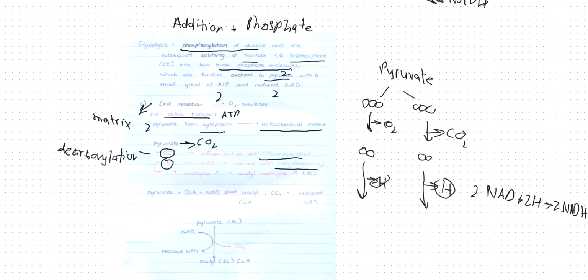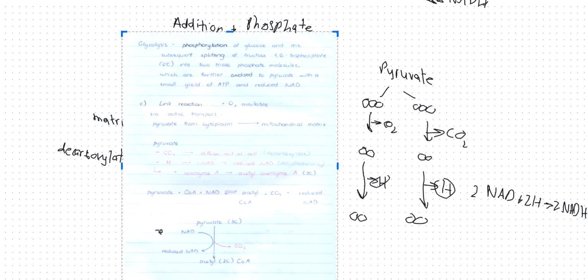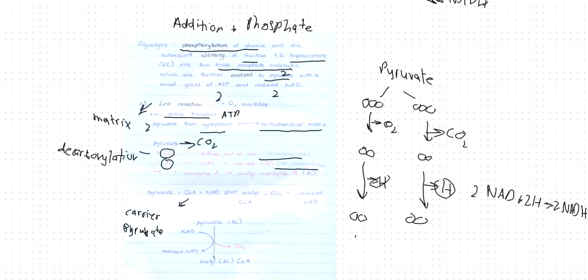And what happens next is these two molecules combine with something called coenzyme A. What is coenzyme A? This CoA is a carrier molecule, which will carry pyruvate into step 3. So yeah, it's very difficult because last time I was using a different whiteboard. So pyruvate will combine with coenzyme A to make acetyl coenzyme A.